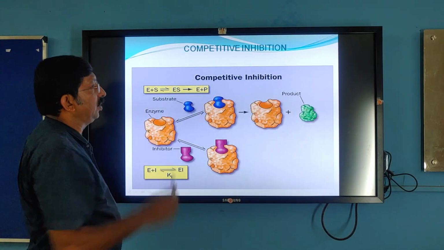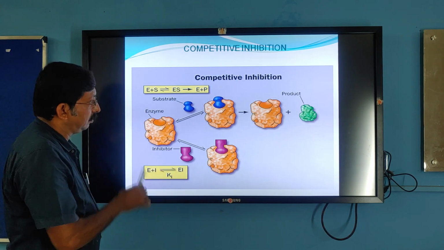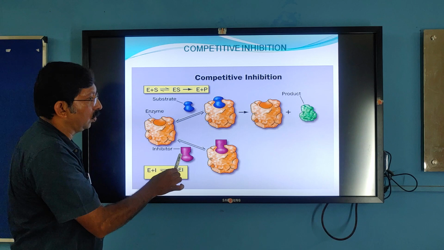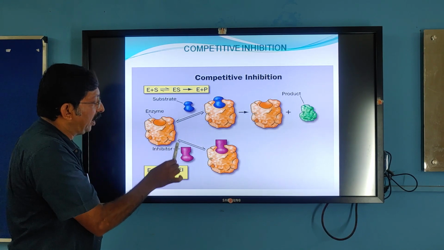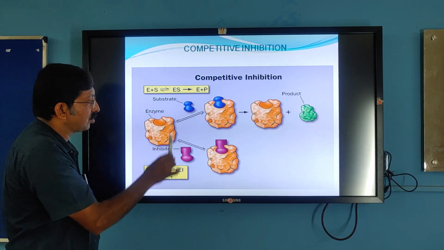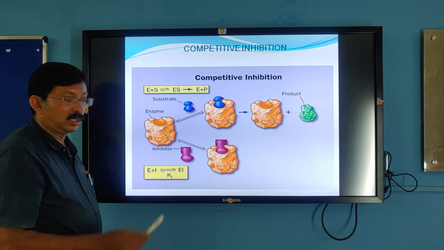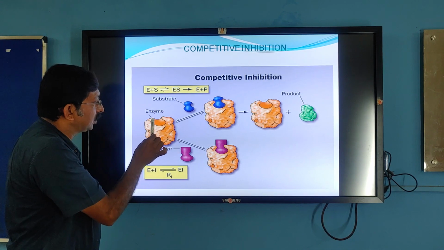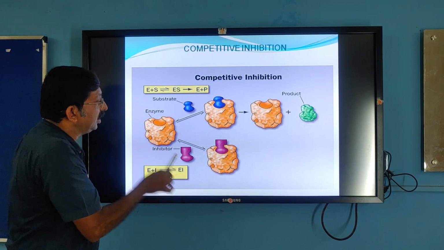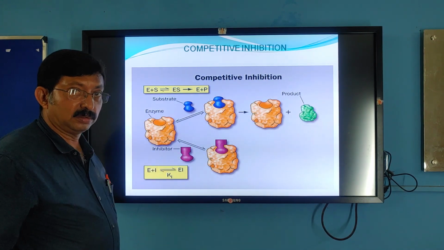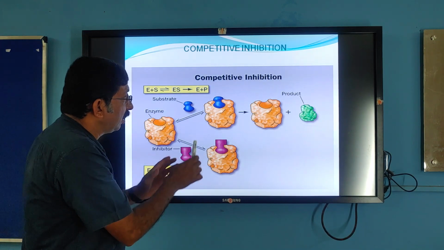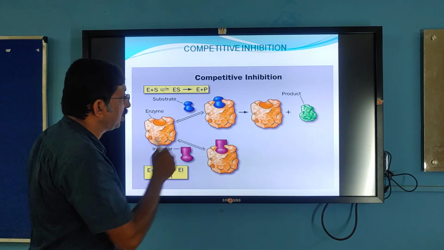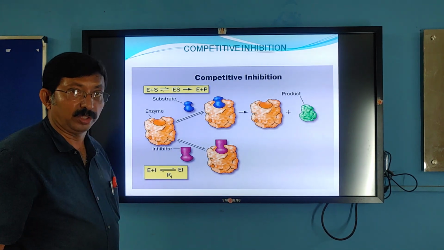Let's come to competitive inhibition. See here in this picture, this is the substrate and this is the inhibitor molecule. The substrate molecule and inhibitor molecule have structural similarities. So now, instead of the substrate going to the active site, the inhibitor molecule competes for the same active site, and then there is no further progression of the reaction. This type of inhibition is called competitive inhibition.